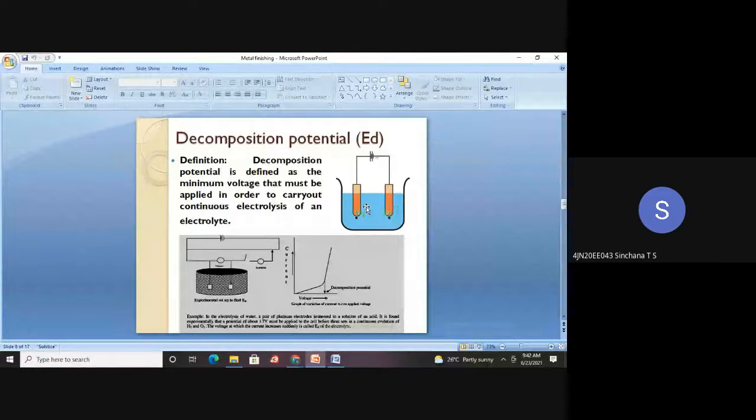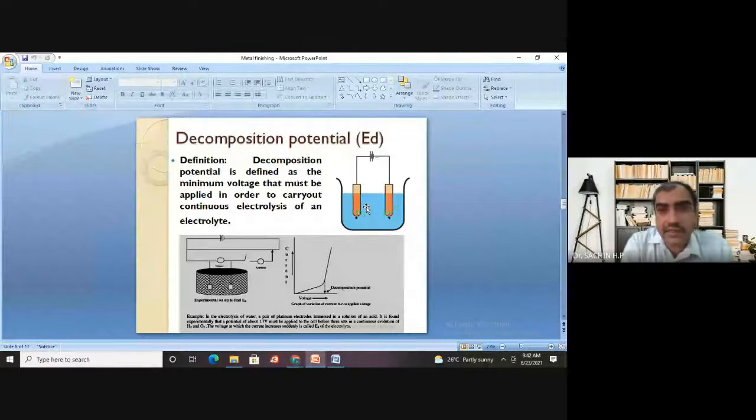Yes. See, there are three ions that may be present. One is Cu2+, second is Zn2+, and the third one is H+. These are the three ions that are present. Now remember, when you have copper sulfate and zinc sulfate and you pass the voltage, in the first class I told that whenever the electrolyte contains one salt, you can do the deposition of that. And if the electrolyte contains more than one salt, if you supply the current, then simultaneously there will be deposition of both copper as well as zinc.